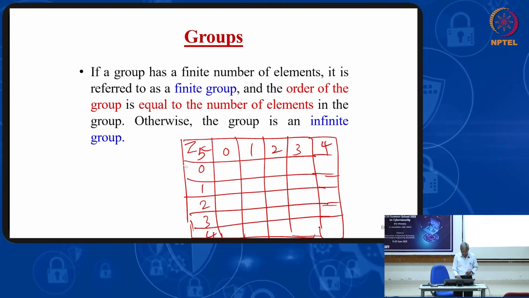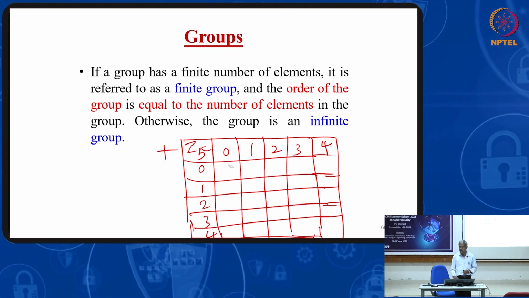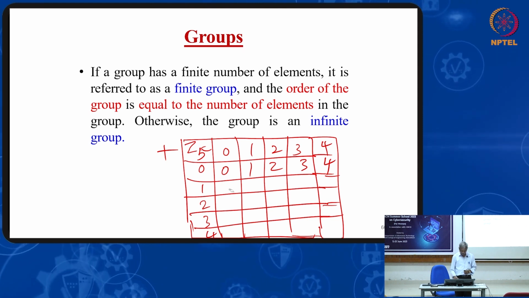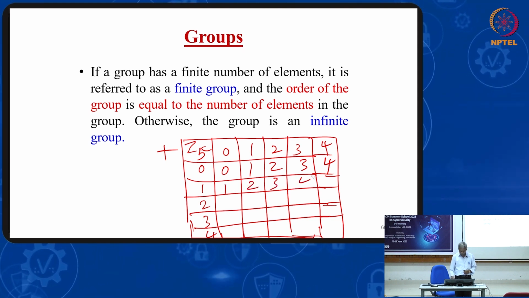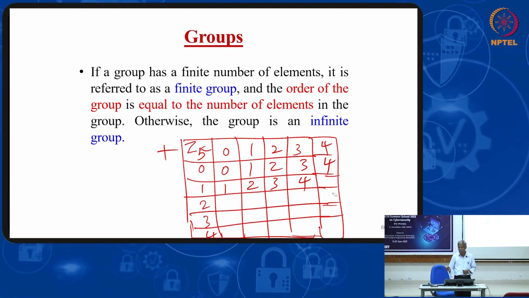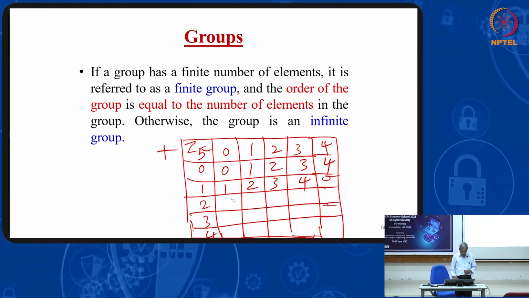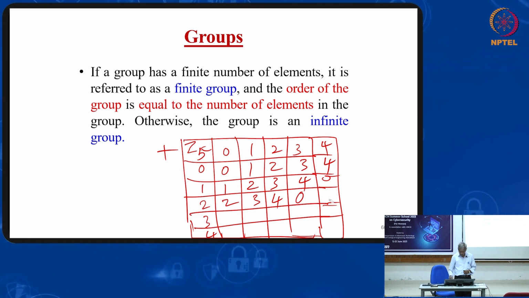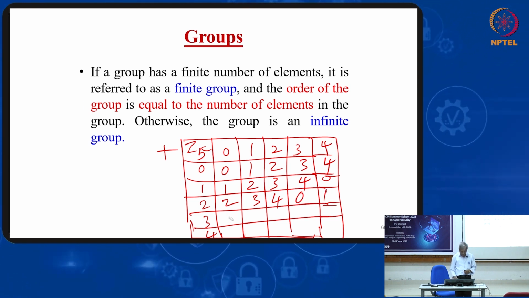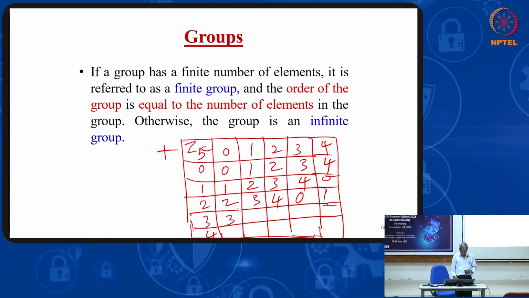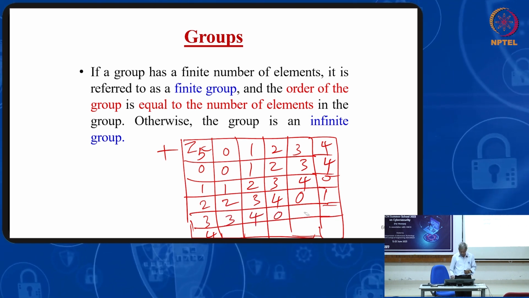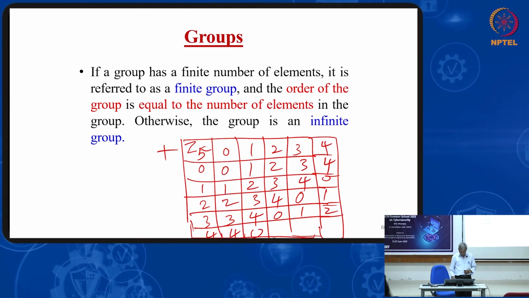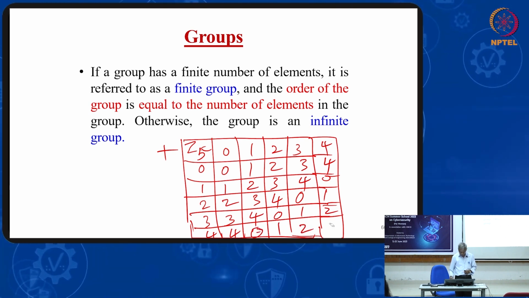I am going to add 0 plus 0, 0 plus 1, 0 plus 2, 3, 4. Here 1, 2, 3, 4, 5 mod 5, 0. Here 2, 3, 4, 0, 1. Here 3, 4, 0, 1, 2. Here 4, 0, 1, 2, 3.